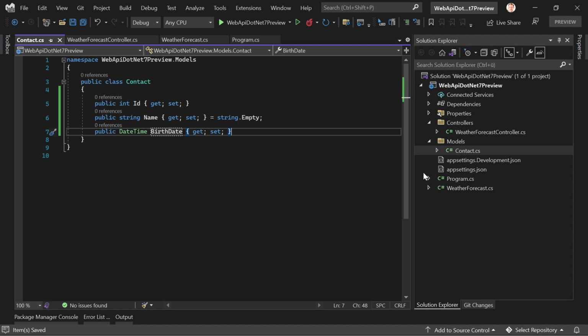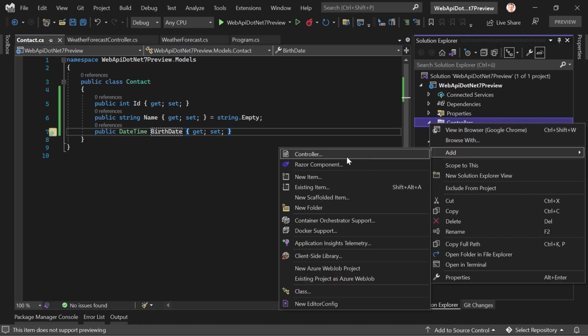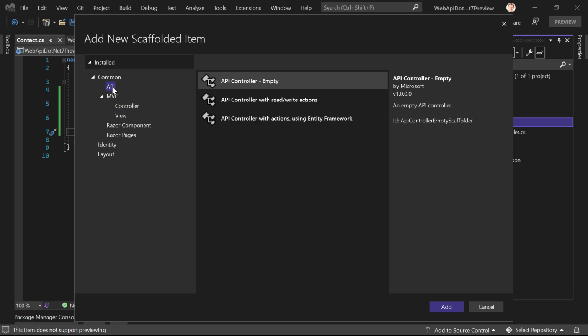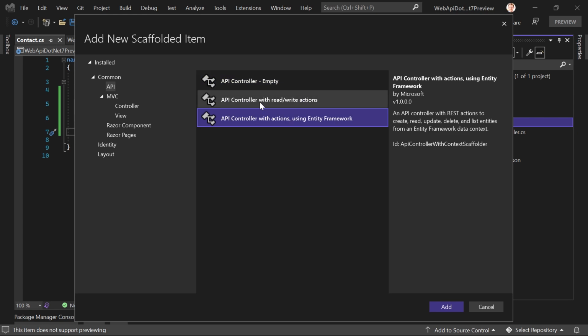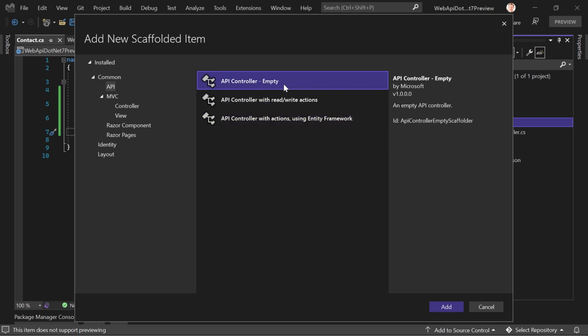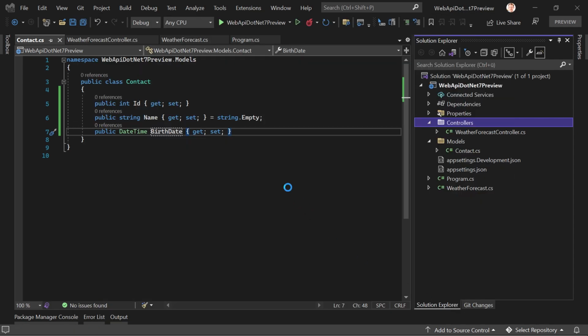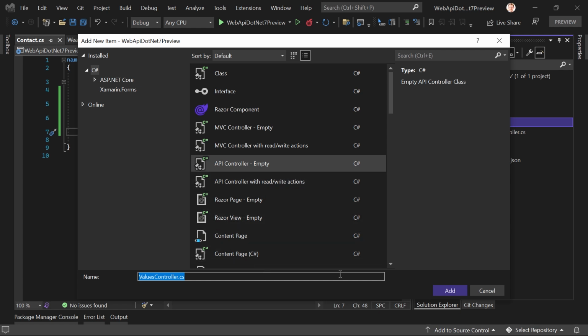Okay, great. So this is our model, and now we create a new controller. We want an API controller. If you need deeper explanations regarding all this stuff, please check out the .NET 6 video of Web API and EF Core. There we are using Entity Framework with SQL Server, so there's much more detail to that. For this little video here, let's use an empty API controller with no generated code whatsoever. I think that's the easiest way to learn and also to implement most of the time.